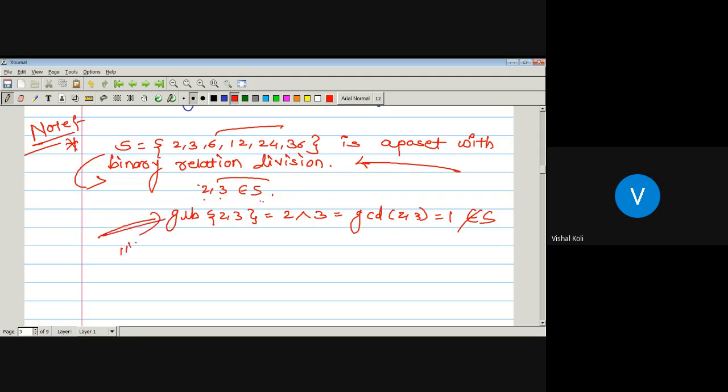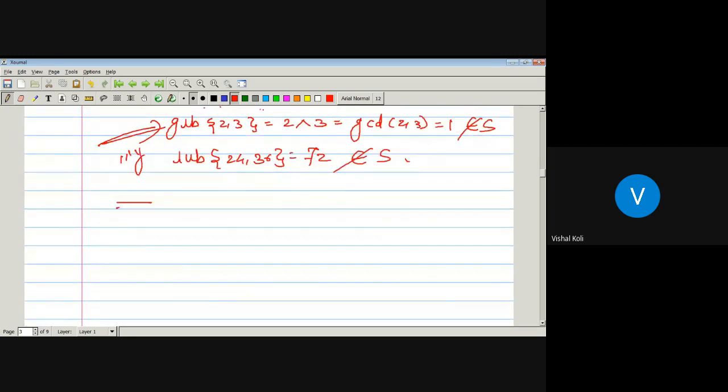Similarly, if we take 24 and 36 and find their least upper bound, what is the least upper bound of 24 and 36? Which is 72, but this is again not a member of S. So here there exist such elements whose least upper bound and greatest lower bound are not members of set S. It means the least upper bound and greatest lower bound do not exist. So by the definition of lattice, the corresponding set S with relation divisibility is not a lattice, but this one is a poset.